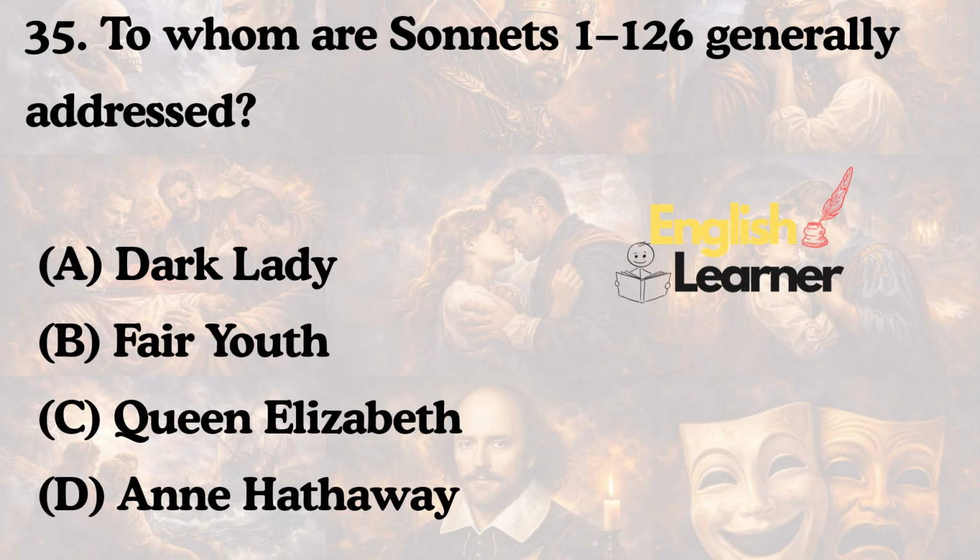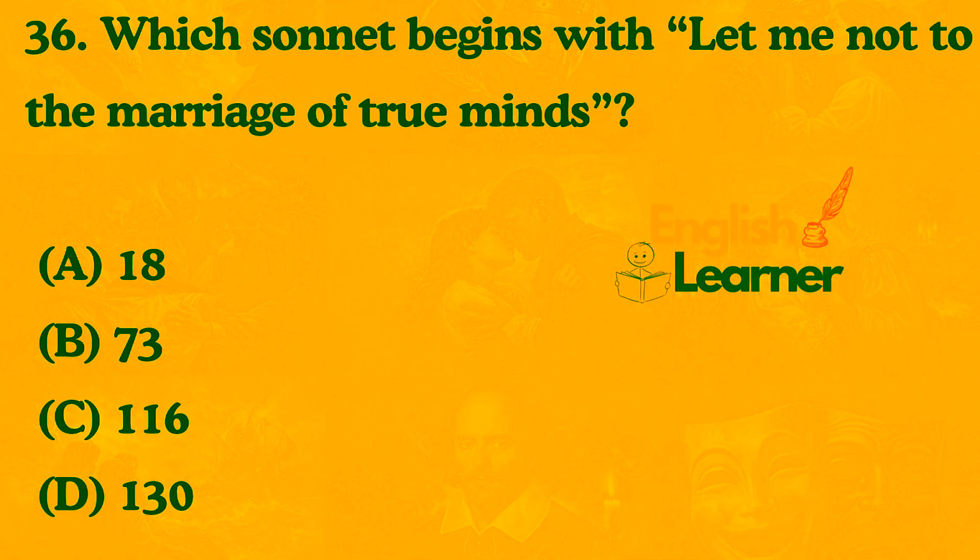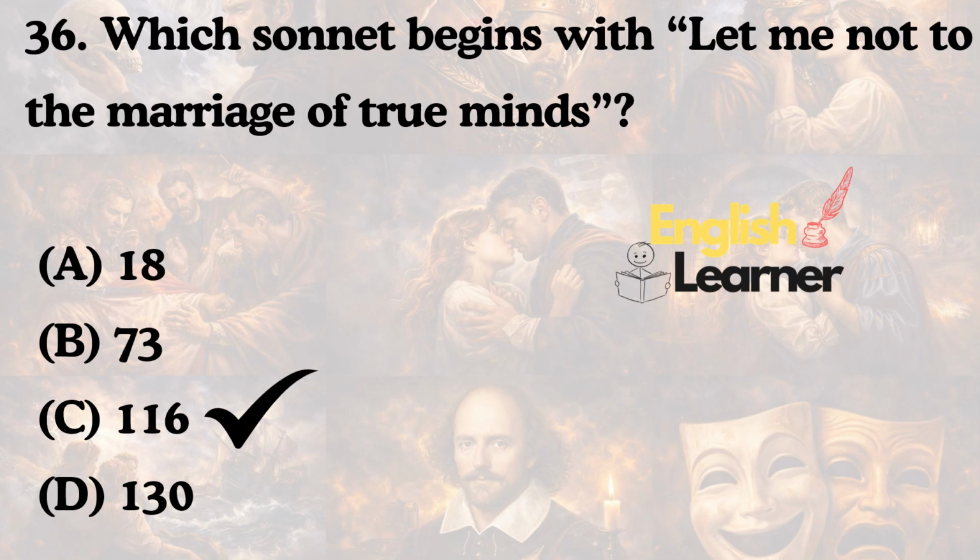To whom are sonnets 1 to 126 generally addressed? Dark Lady, Fair Youth, Queen Elizabeth, or Anne Hathaway? The answer is Fair Youth. Which sonnet begins with "Let me not to the marriage of true minds"? Sonnet 18, 73, 116, or 130? The answer is 116.